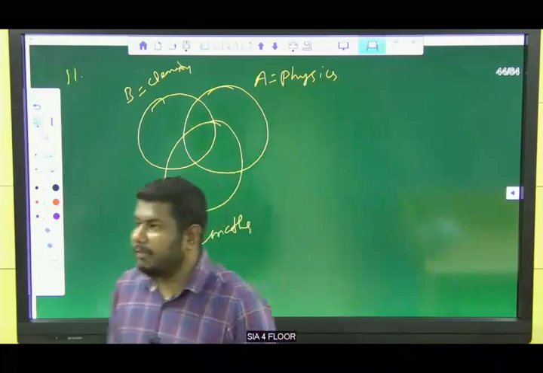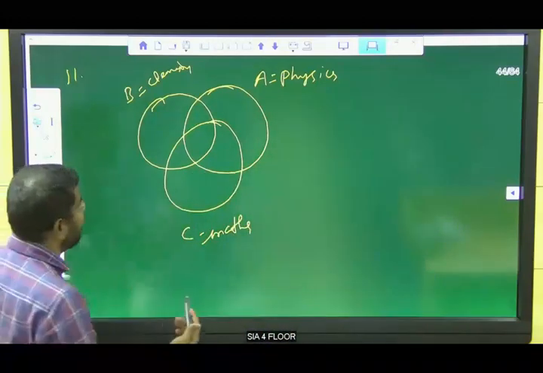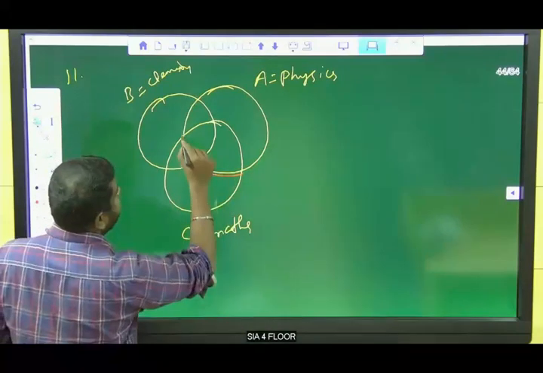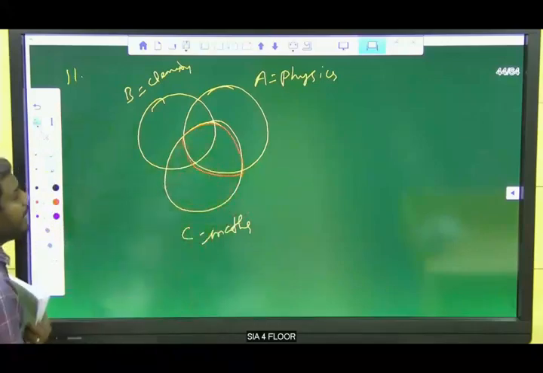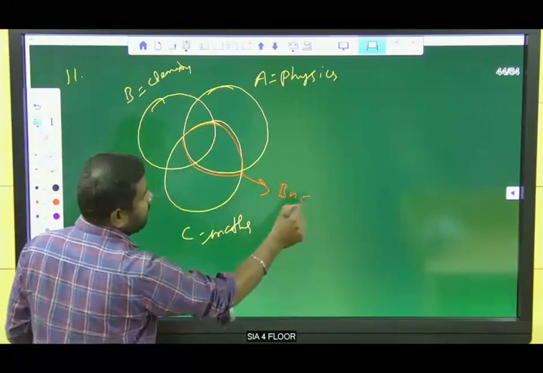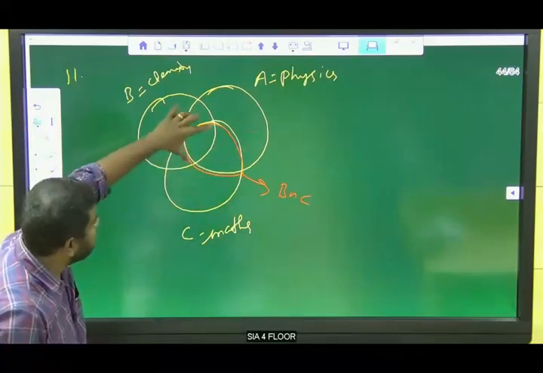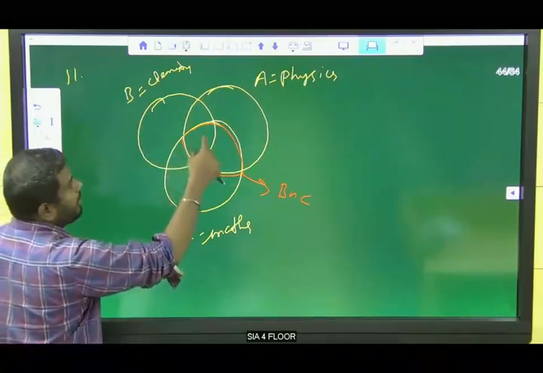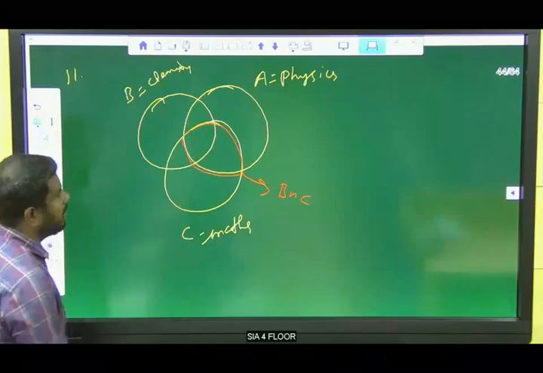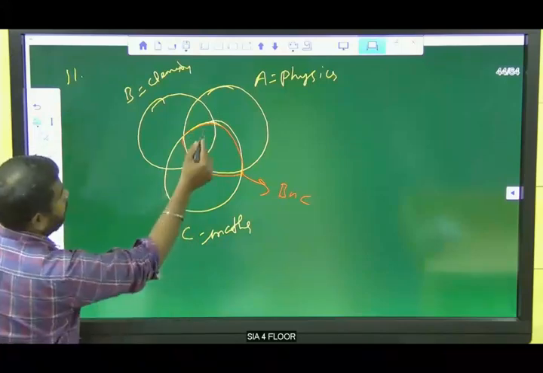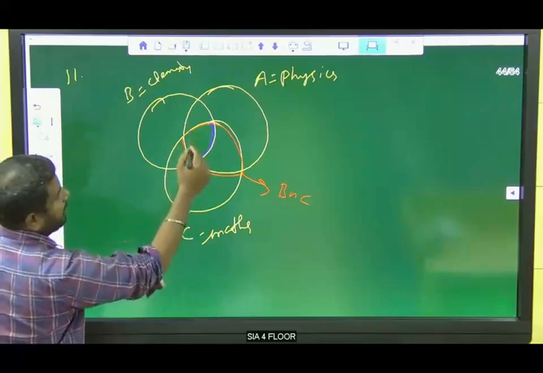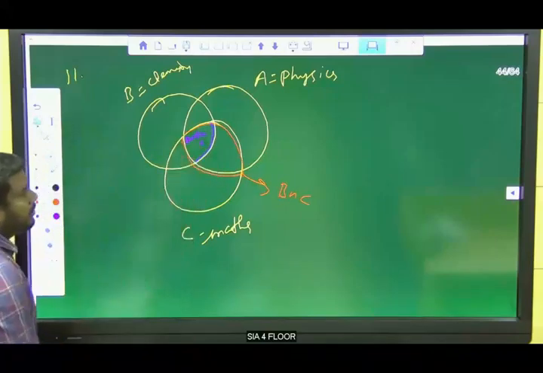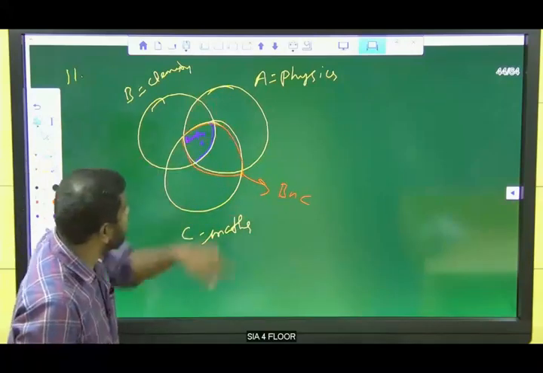Listen, guys. They're asking for the ones who teach physics and maths. Actually, this is the line who can teach physics and mathematics. This is the B intersection C, as I have already given in the diagram. But here chemistry is also included, in this circle, up to this. Here it is physics A, intersection B, intersection C. So A is also there, but they are asking only physics and maths.